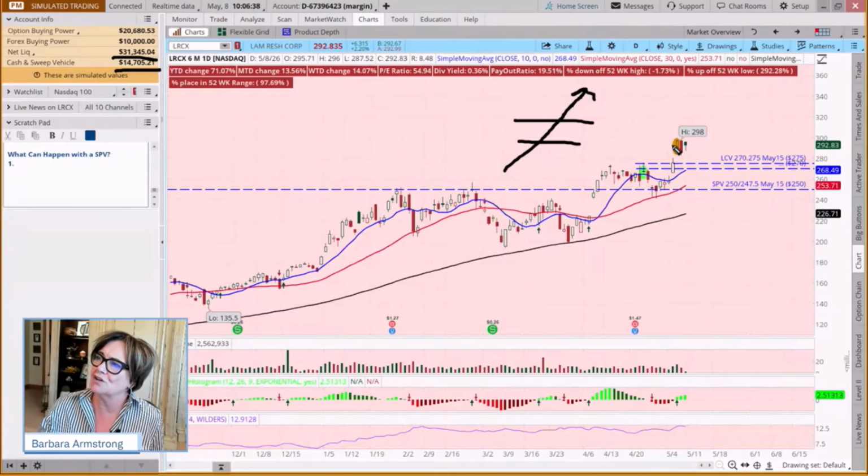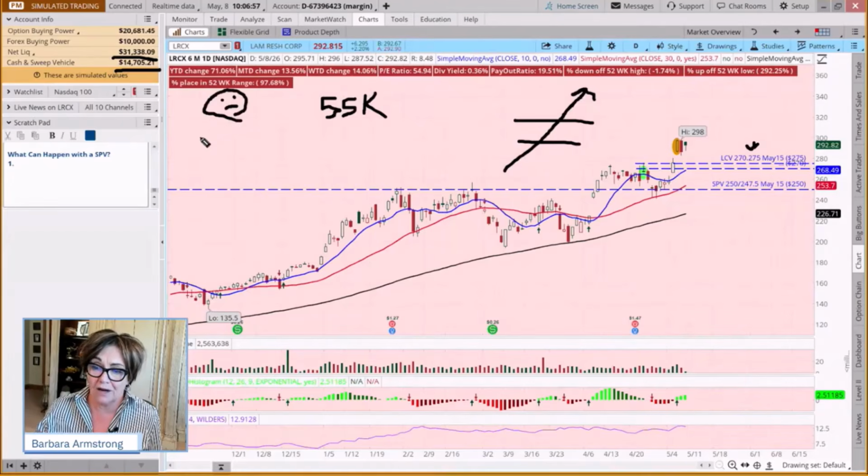So if our two contracts were assigned, the short strike, which is the 275 strike, we've now sold $55,000 worth of stock we don't own. Some people might be going, oh, my landlord, what am I going to do?